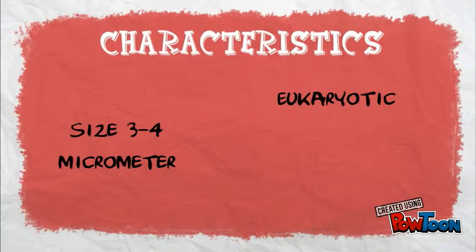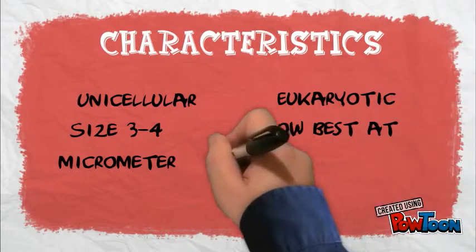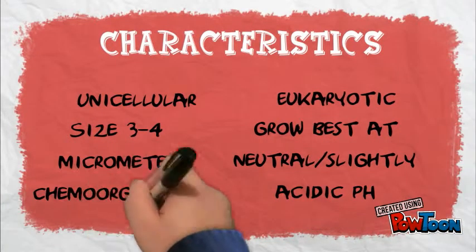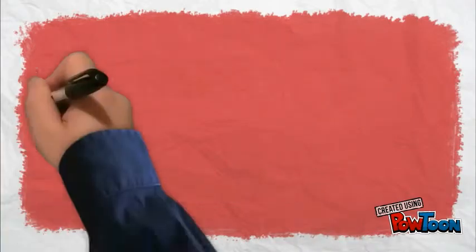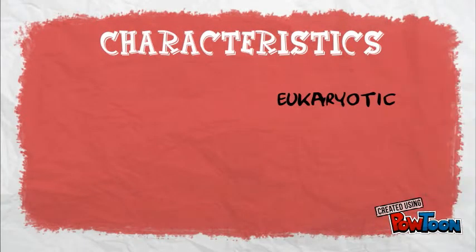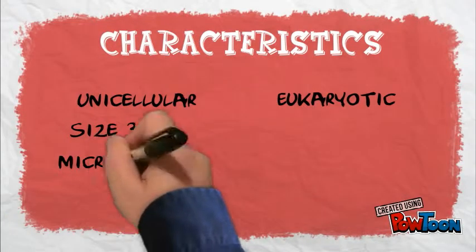Yeasts are unicellular organisms, with some species having the ability to develop multicellular characteristics by forming strings of connected budding cells. Yeast sizes vary greatly depending on species and environment. Typically, its size is about 3 to 4 micrometers in diameter and can grow up to 40 micrometers in size.